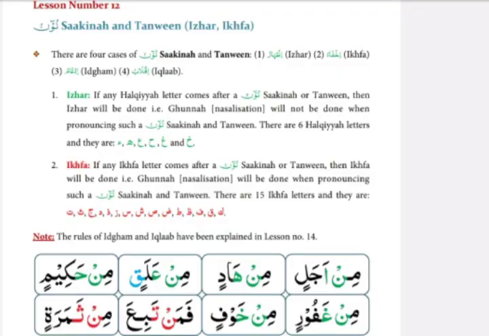Tanween is 2 zabar, 2 zer, 2 pesh. You learned in lesson number 5, 2 zabar, 2 zer and 2 pesh are called tanween. So for example, look at the same box, same word. You can see the letter lam has 2 zer below it. So this 2 zer is tanween. And when you see 2 pesh, that is also tanween. And when you see 2 zabar on a letter, that is also tanween. So 2 zabar, 2 zer and 2 pesh is tanween.